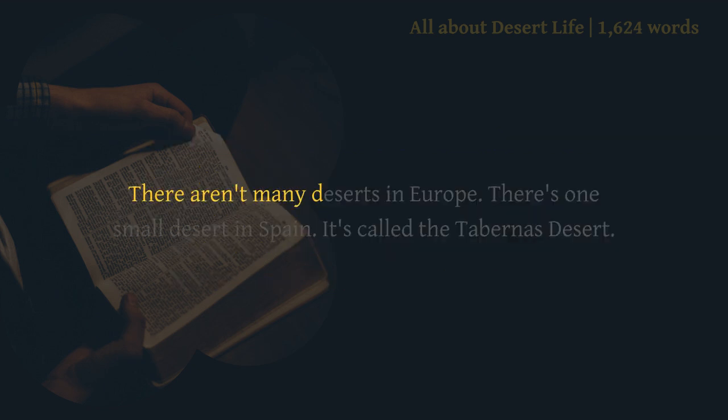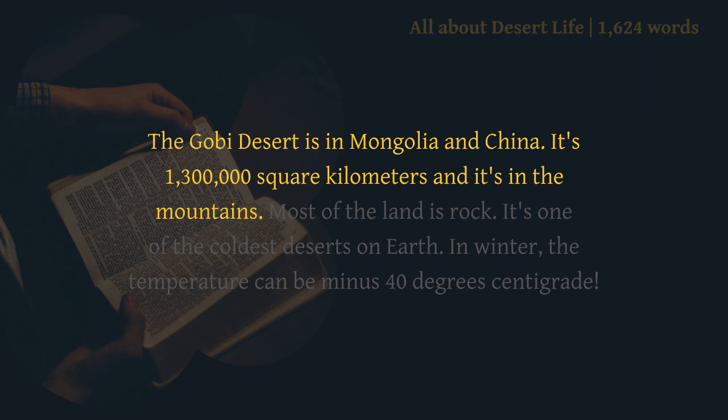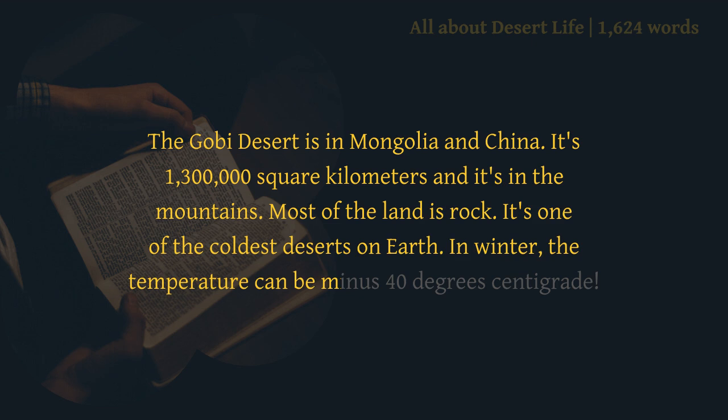There aren't many deserts in Europe. There's one small desert in Spain. It's called the Tabernas Desert. The Gobi Desert is in Mongolia and China. It's 1,300,000 square kilometers and it's in the mountains. Most of the land is rock. It's one of the coldest deserts on Earth. In winter, the temperature can be minus 40 degrees centigrade.